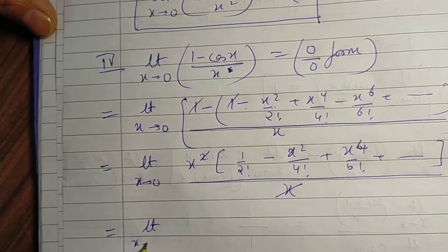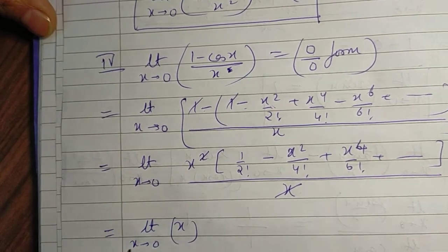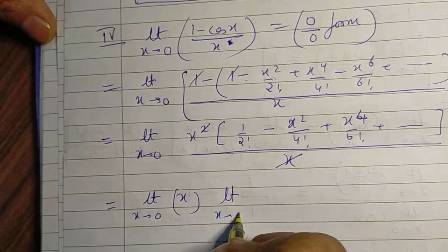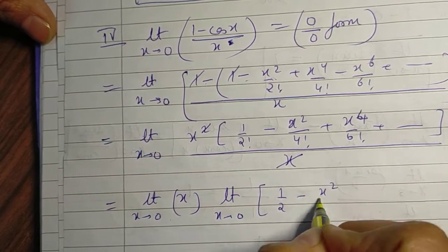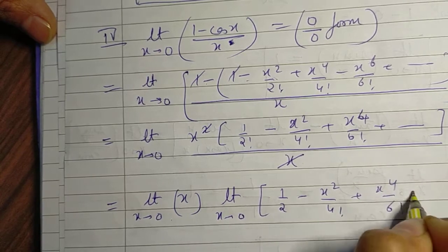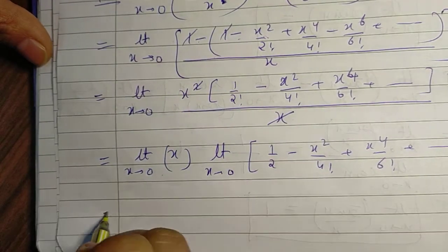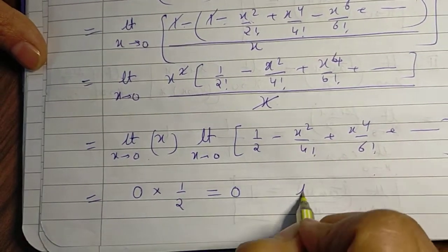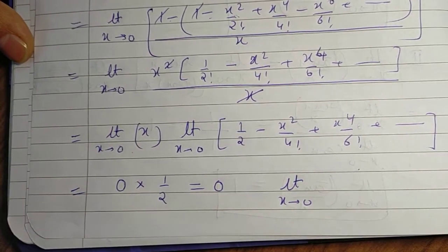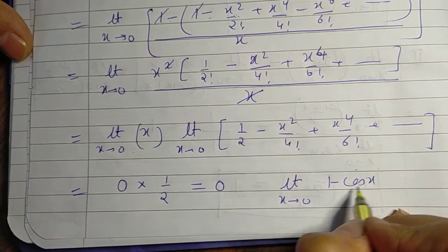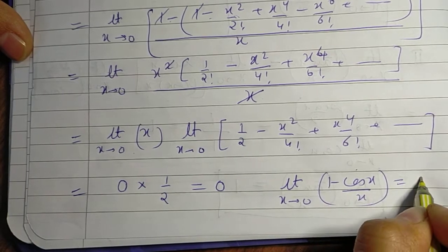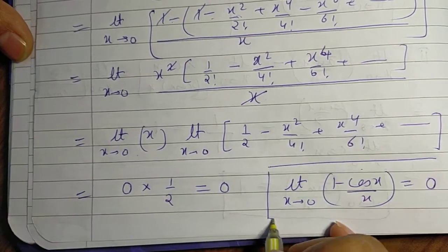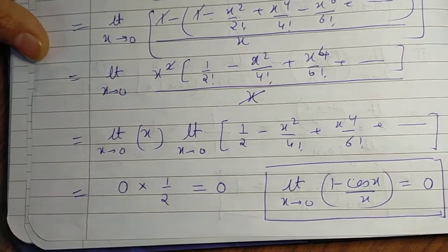Now applying algebra of limits, you get limit x tending to 0 of x into limit x tending to 0 of 1 over 2 minus x squared over 4 factorial, x⁴ over 6 factorial, and so on. This comes out to be 0 into half, which is equal to 0, and so we get another result. This is equal to limit of 1 minus cos x over x is equal to 0. This is another result which can be directly applied to the questions. Now with this, we can do questions based on trigonometric functions.